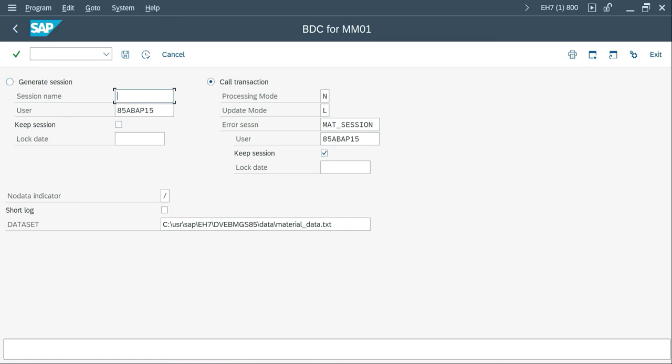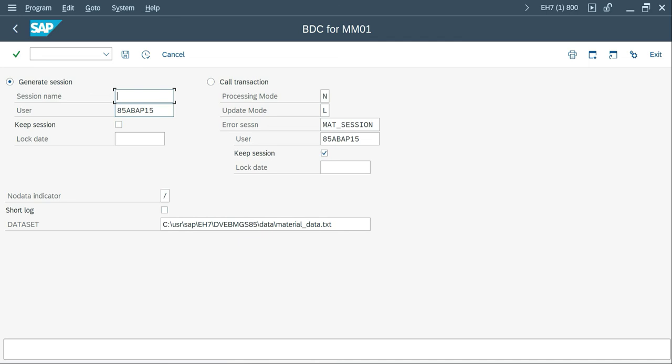Okay, so let's move to session and explain the log date. That is same for here as well. So now session means I'm going to create a session. Call transaction, if you execute, starts moving the data from your source file to transaction and transaction to database table. But session is not like that. It has to create a session in SM35.